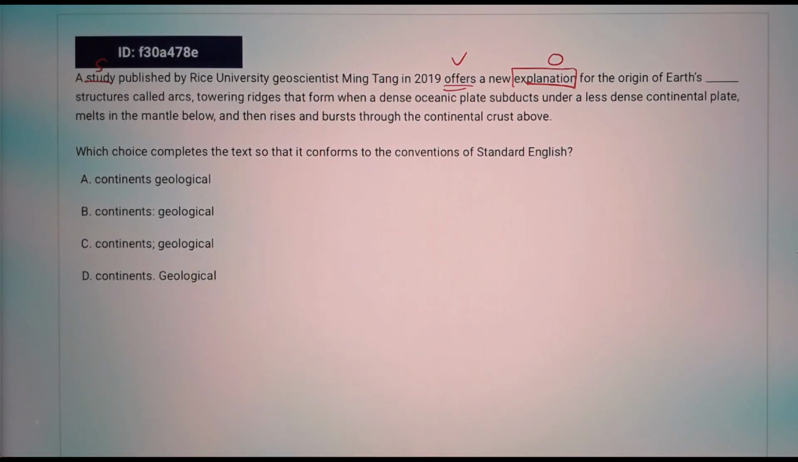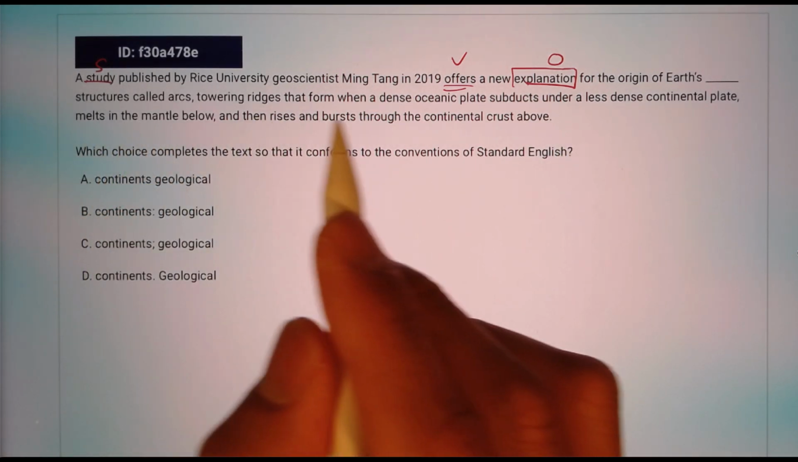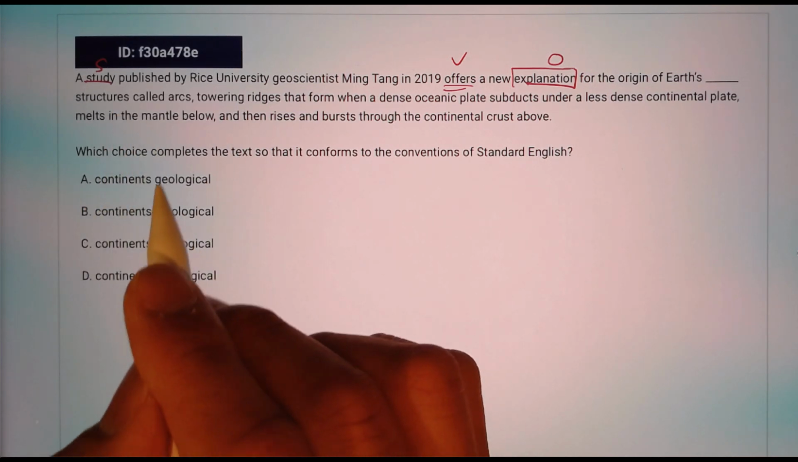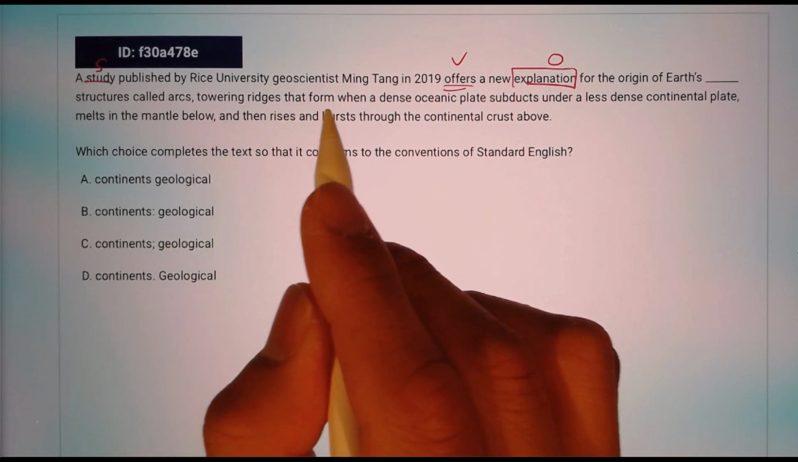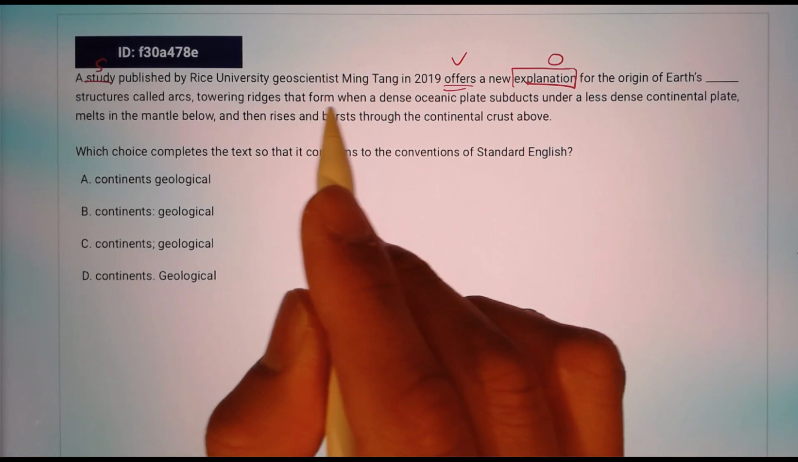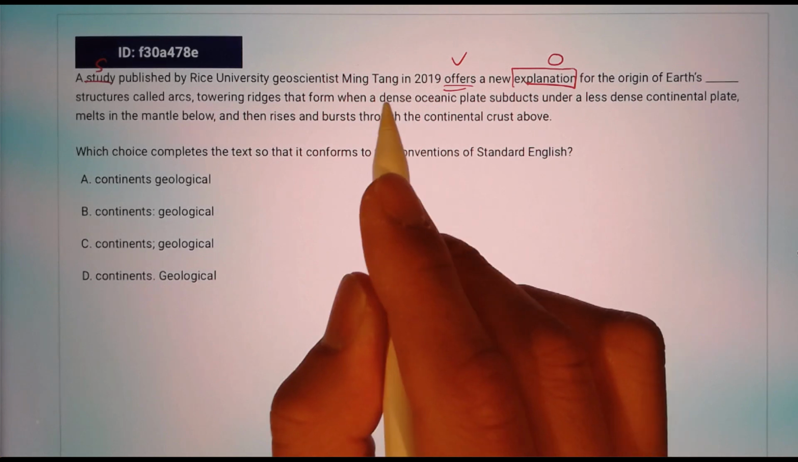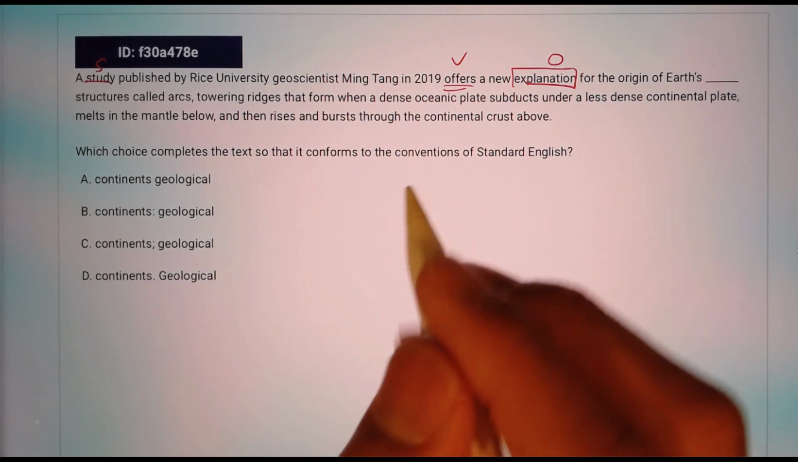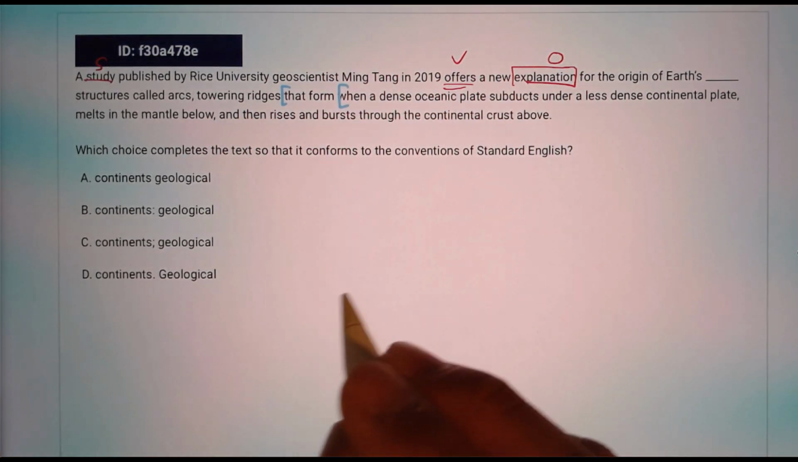Geological structures called arcs, towering ridges that form. Okay, so first we have a main clause, and I'm trying to see if there's a clause in the second part. It's very tempting, if you start with geological structures called arcs, to assume that's a subject. But towering ridges is simply a participial phrase that explains these arcs. So towering ridges that form, we have a dependent clause, because ridges form when a dense... we have a lot of dependent clauses here.